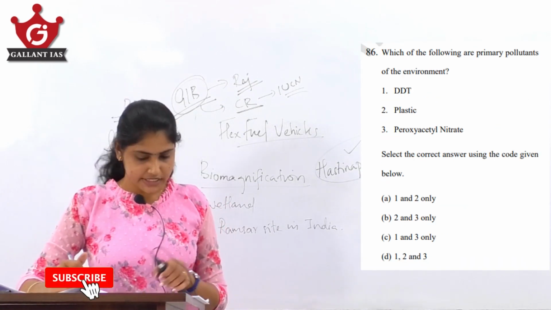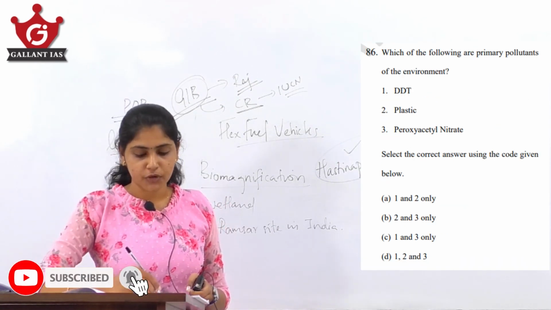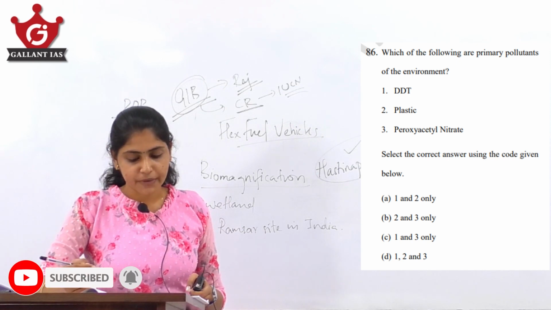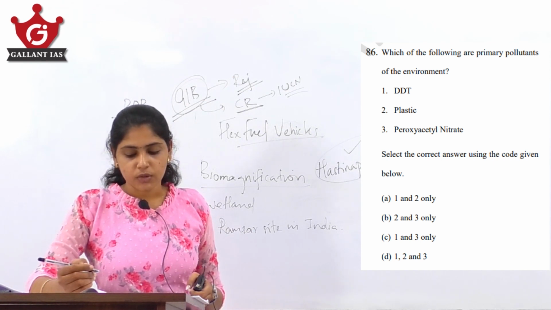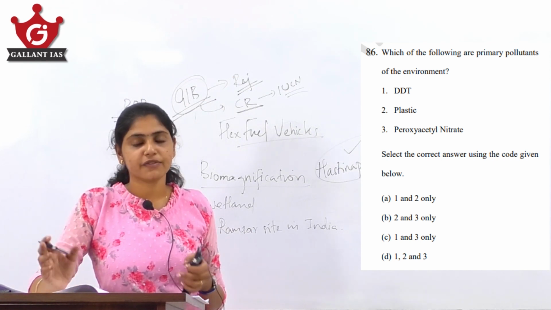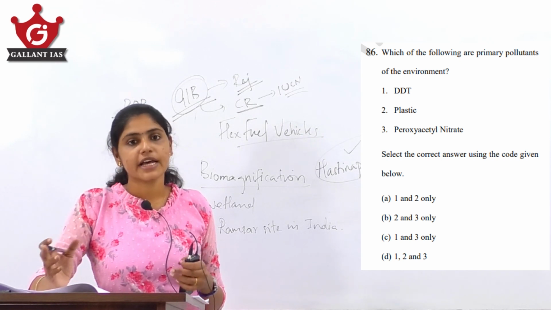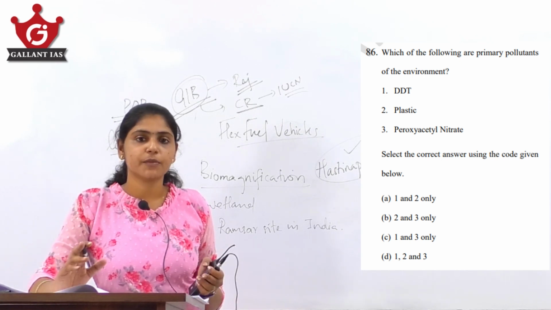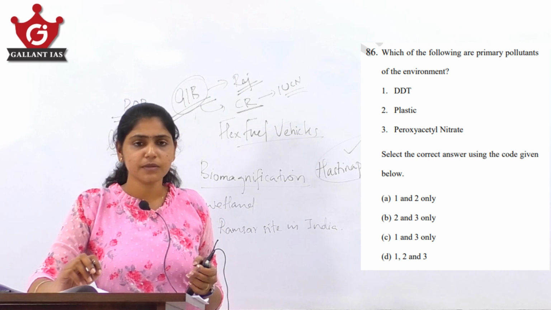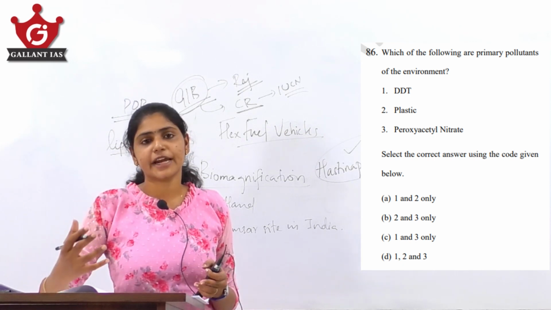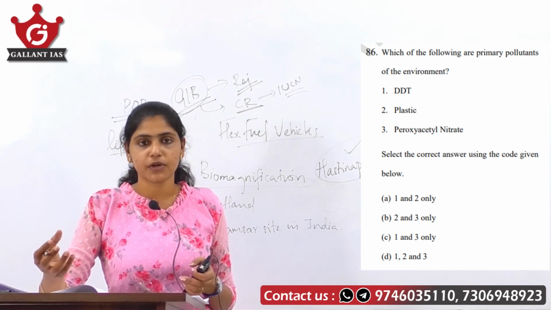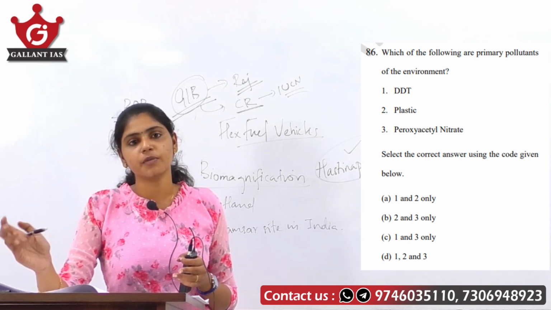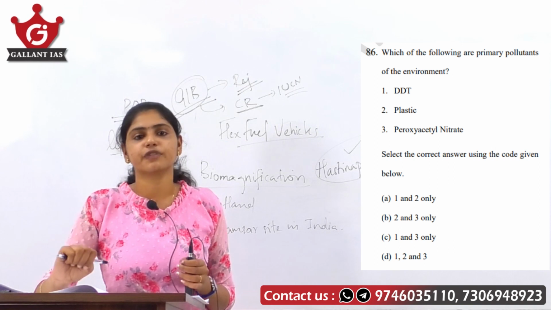It's 86th question. Which of the following are primary pollutants of the environment? DDT, plastic, peroxide acetyl nitrate. Select the correct answer using the code given below. So, with regard to primary pollutants, in our pollution part we have studied the classification of pollutants like primary and secondary pollutants. Primary pollutants means these pollutants actually persist in the environment in the form they are released from the source. Okay, that is what is known as primary pollutants, and secondary pollutants are actually formed from the interaction of the primary pollutants.